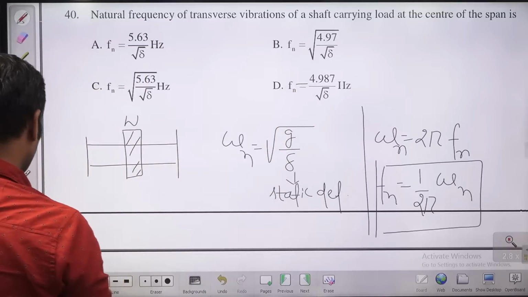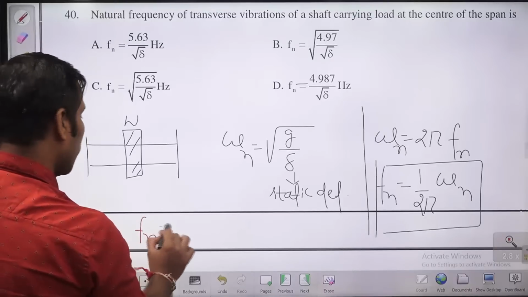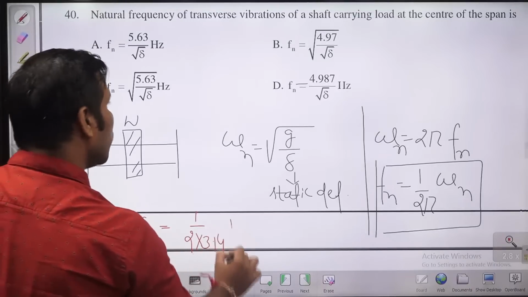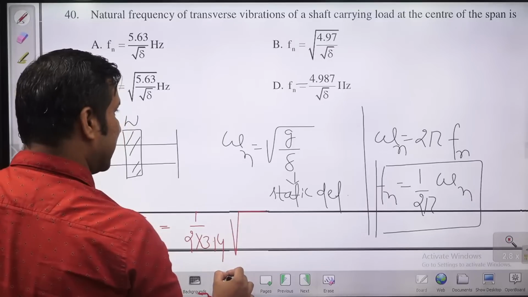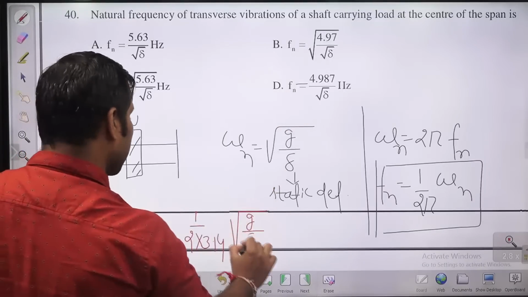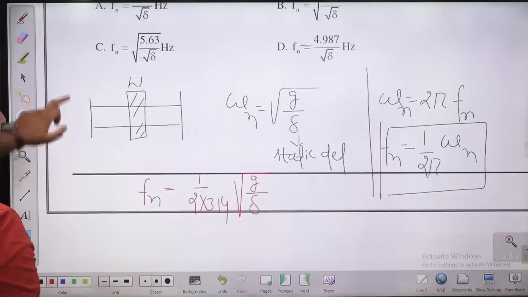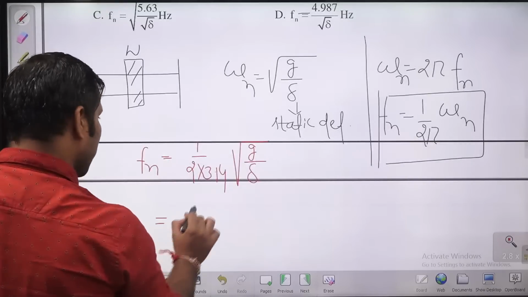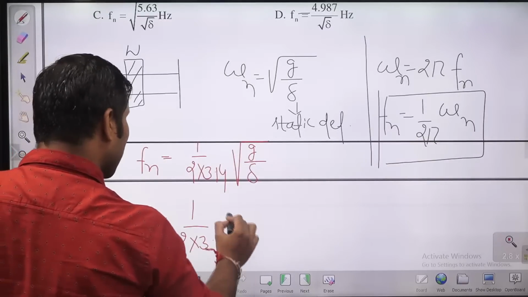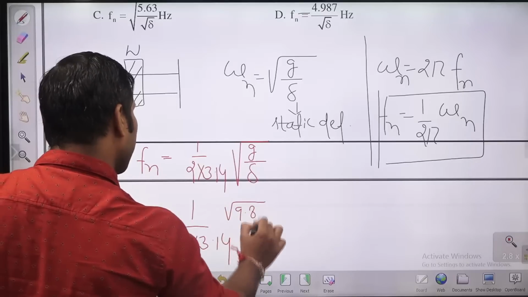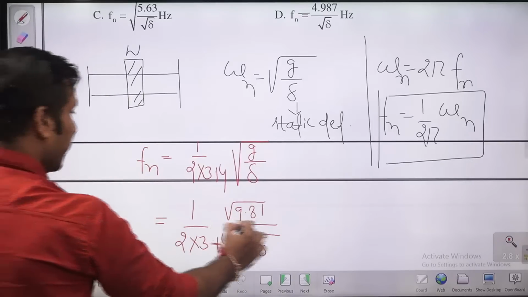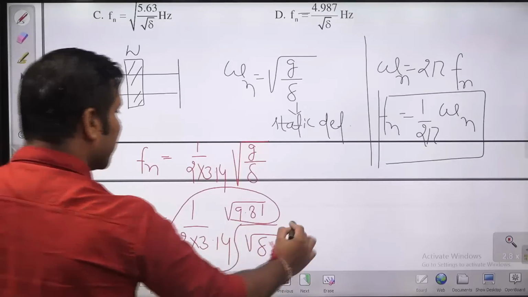So if you put it here, Fn equal to 1 by 2 pi, 2 into 3.14, under root G by delta. Delta is delta only. So you can put 1 by 2 into 3.14 and under root 9.81 divided by delta. Guys, if you solve this entire thing, you will get a value very close to